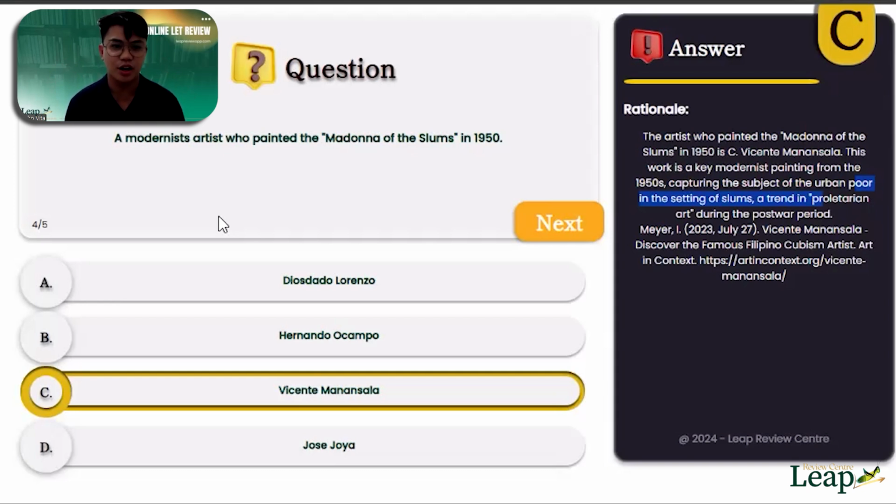Okay? So, Madonna of the Slums. Kumbaga, di ba sinagot dito ni Catriona Gray? The slums of Tondo, Manila. So, when you hear the word slums, it talks about poverty. Right? So it's Madonna of the Slum written by Vicente Manansala.